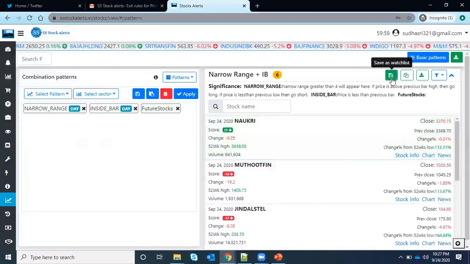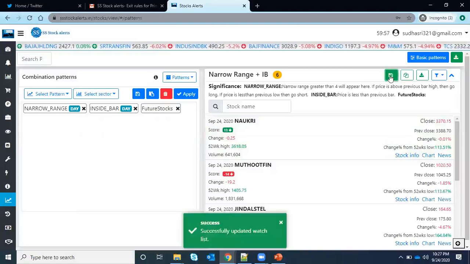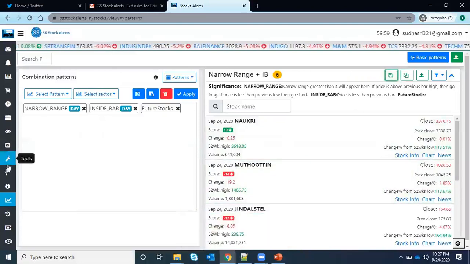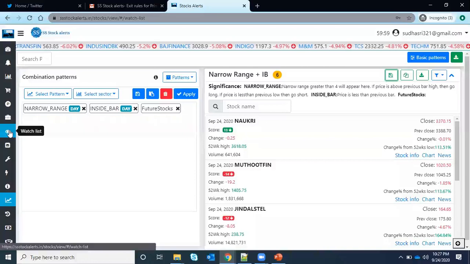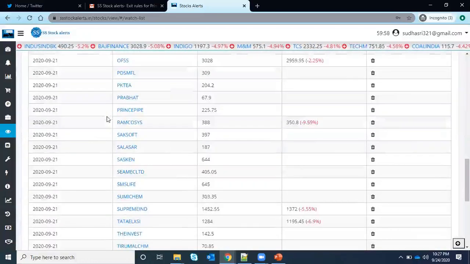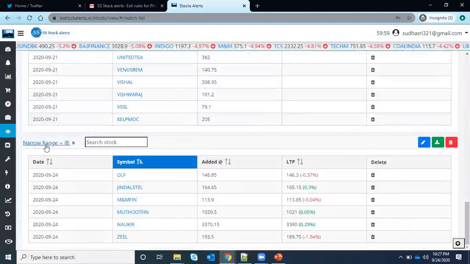Now you can save this as a watch list. I just clicked on watch list, and now you will see what happens. Go to your watch list here. You will see narrow range plus, which I just added, and these are the stocks I have added today, along with the price.